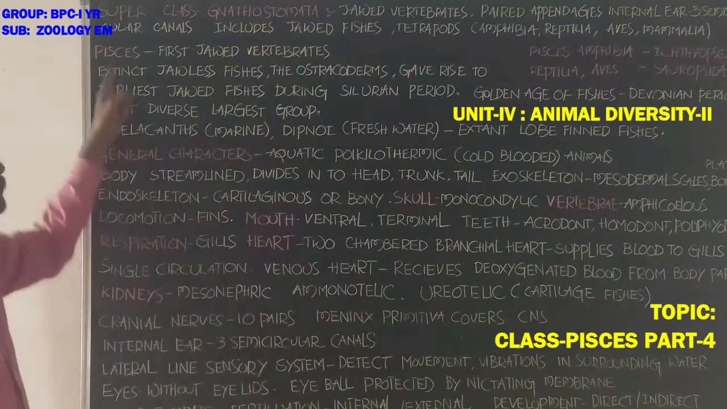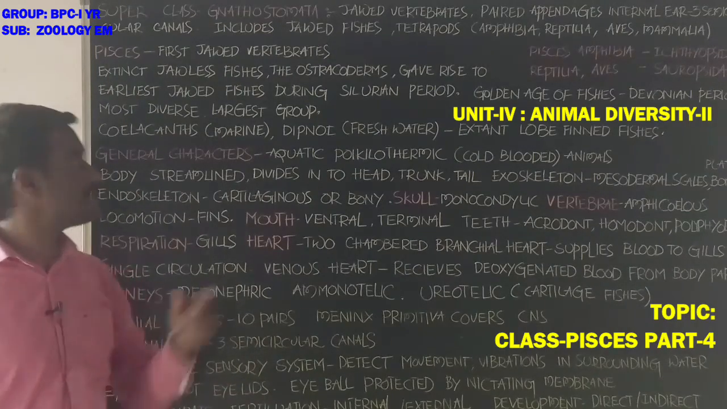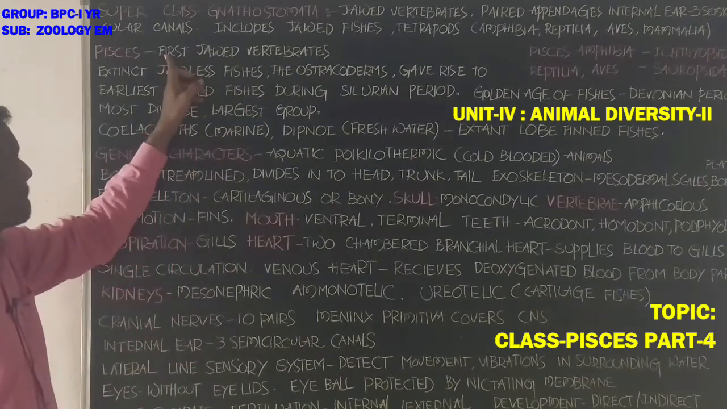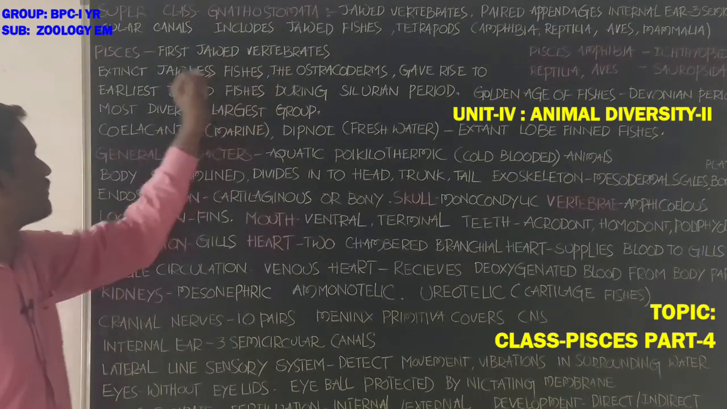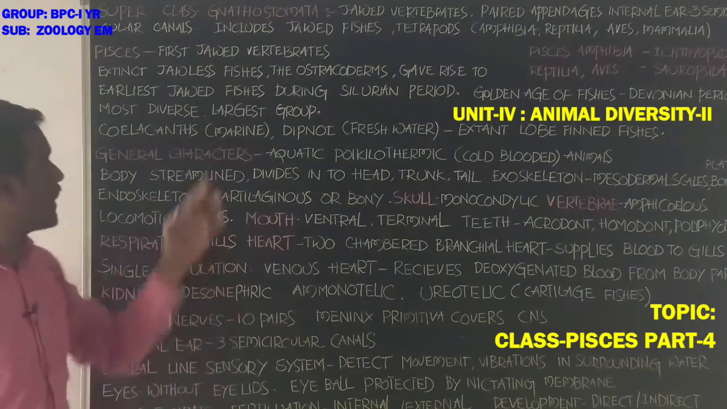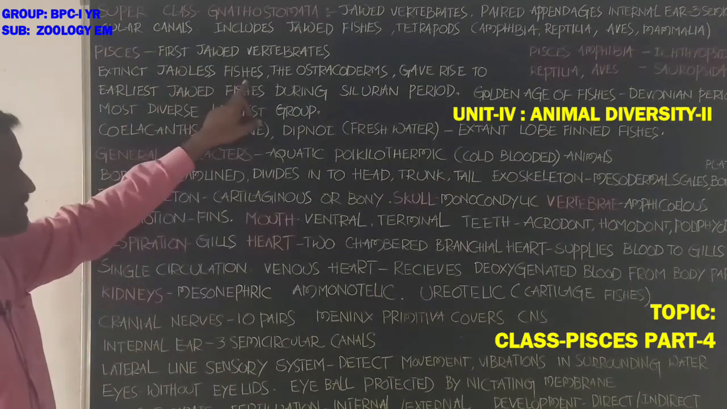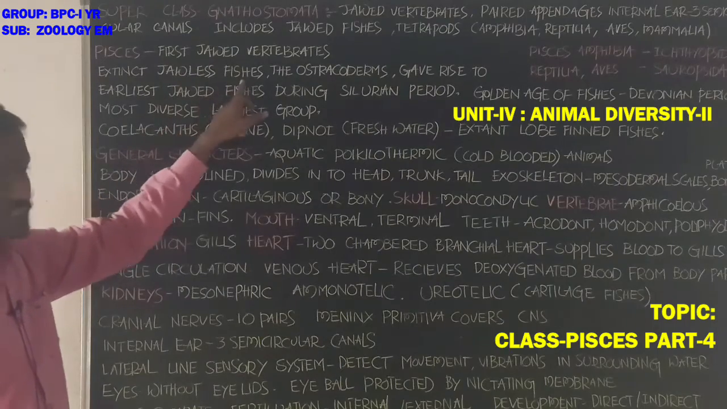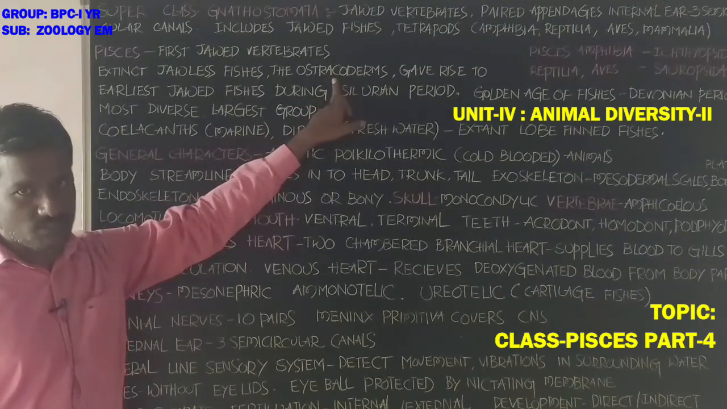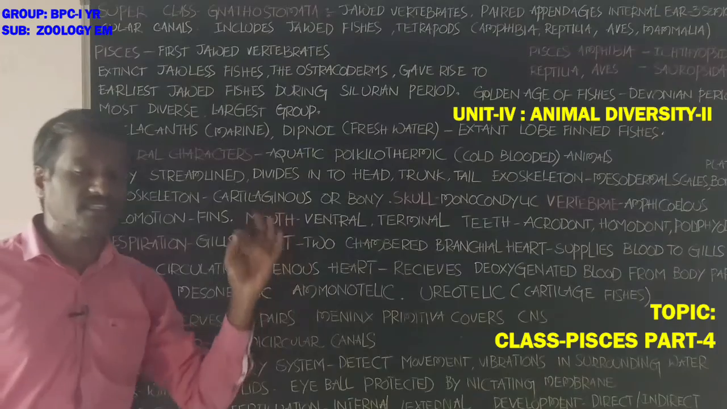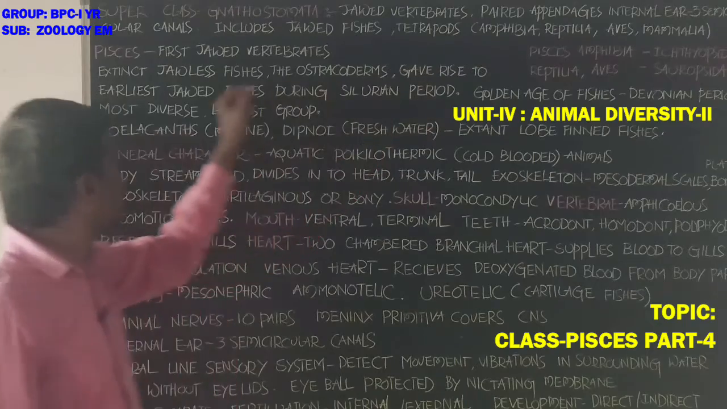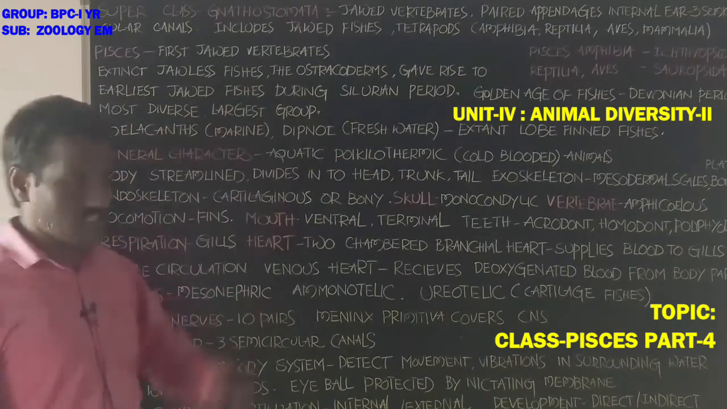Next, what about the Pisces? These are the first jawed vertebrates, including the fishes. They originated from extinct jawless fishes. Which are the extinct jawless fishes? These are ostracoderms. Ostracoderms are extinct jawless fishes, and these animals gave rise to the earliest jawed fishes.